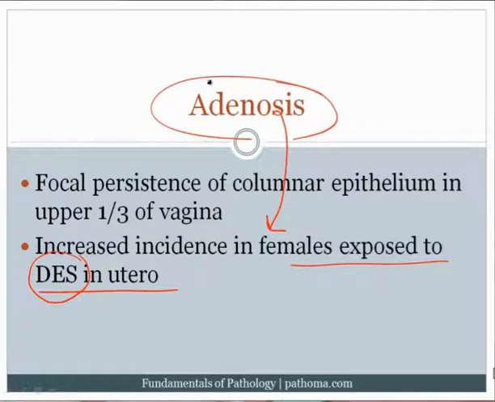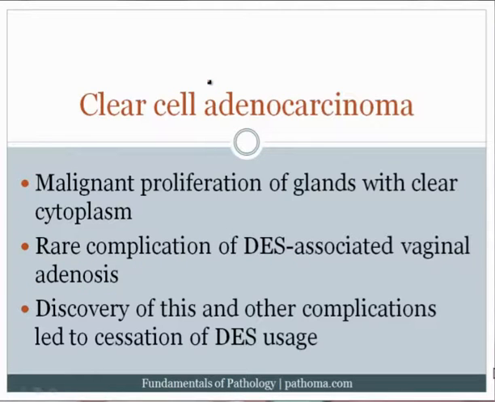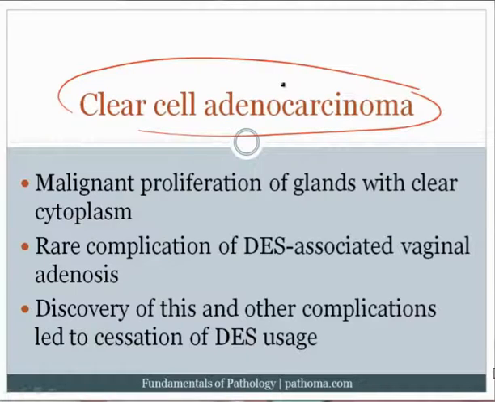Now, the consequence of that adenosis, and perhaps even just as important as understanding adenosis, is that these women who were exposed to DES in utero would get this adenosis, and that adenosis would then increase their risk for a cancer called clear cell adenocarcinoma. And that's a malignant proliferation of glandular epithelium with clear cytoplasm.